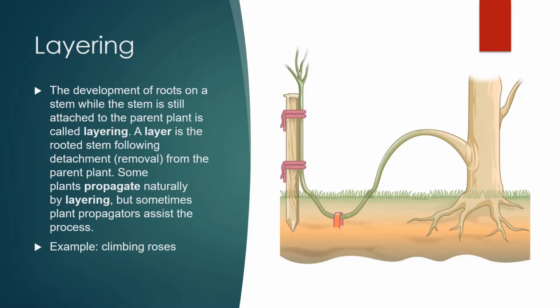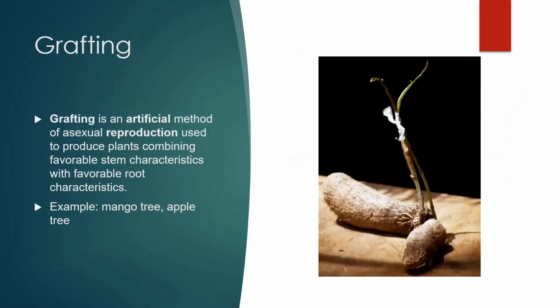Example are climbing roses. Next is grafting. Grafting is an artificial method of asexual reproduction used to produce plants combining favorable stem characteristics with favorable root characteristics. Examples are mango tree and apple tree.